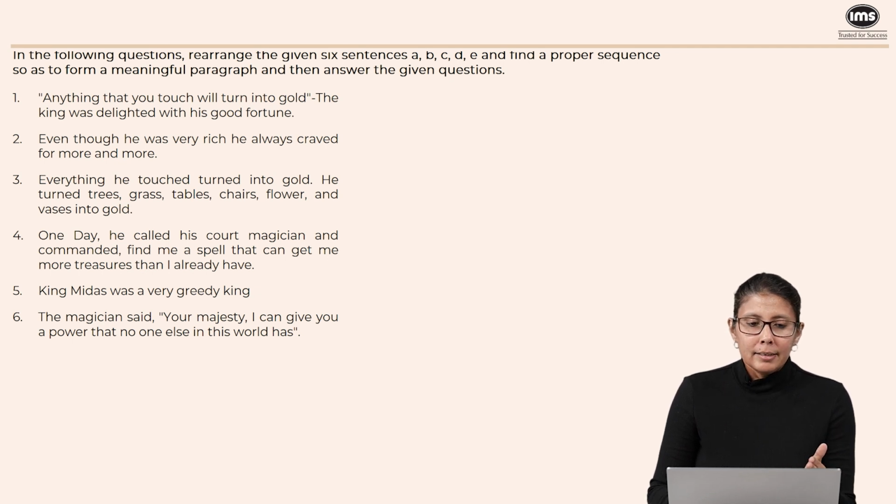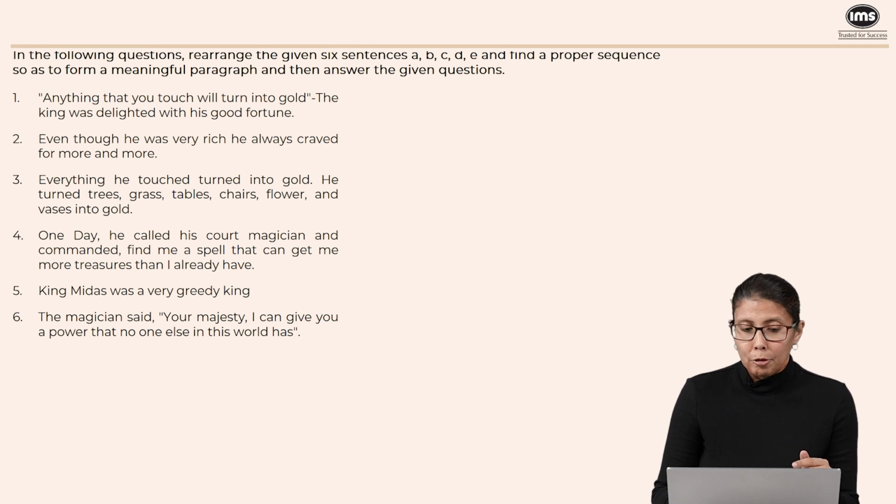The first sentence clearly is not the starter because it says the king was delighted. 2 says even though he was very rich, so this is not our starter. 3 again says everything he touched, so we don't know who the he is. And the 4th one says, one day he called his court magician. So far, we don't really know whom we are talking about until we read sentence 5. King Midas was a very greedy king. This seems to be a good starter and the beginning of the story.